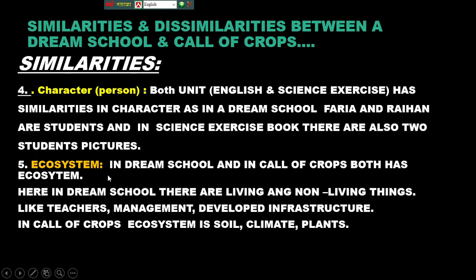Fifthly, ecosystem. Do you know what an ecosystem is? We know ecosystem is the interaction between living and non-living things. In A Dream School, there is also an ecosystem, and in Call of Crops, there is also an ecosystem. How? Look, both have an ecosystem. In A Dream School, there are living and non-living things like teachers, management, developed infrastructure. In Call of Crops, the ecosystem is soil, climate, plants.